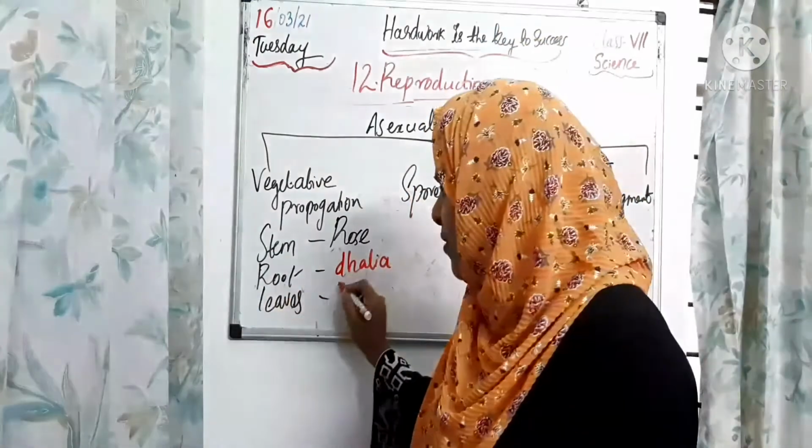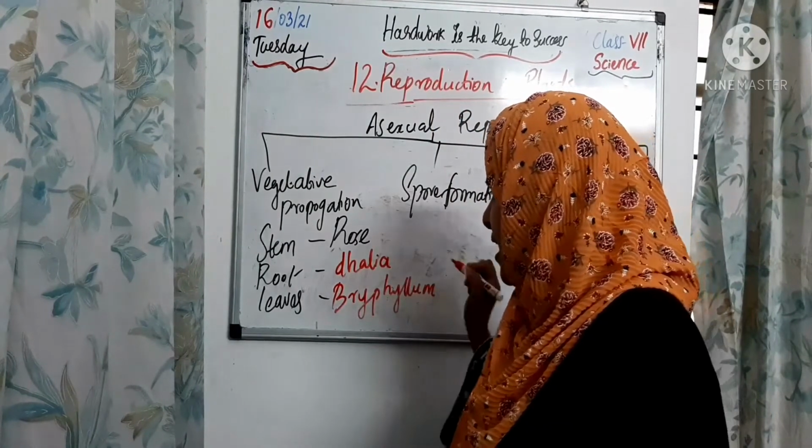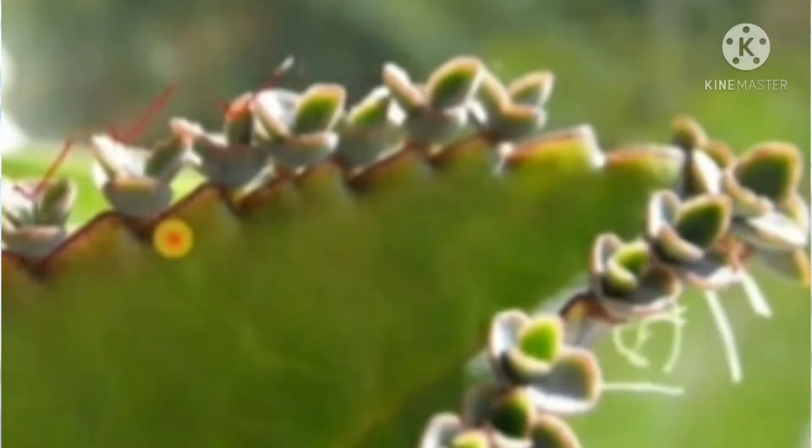Yes, the example is bryophyllum, a good example for producing a new plant from the leaves. Some plants have leaves that contain buds that can develop into a new plant. If a leaf of this plant falls on moist soil, each bud can give rise to a new plant.